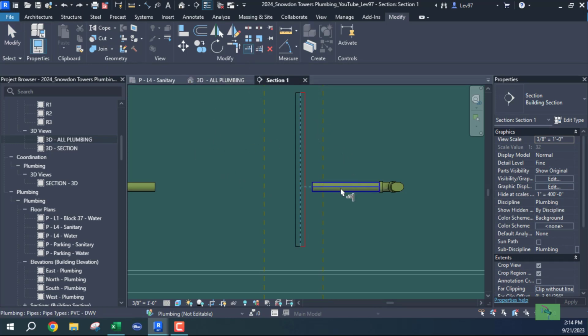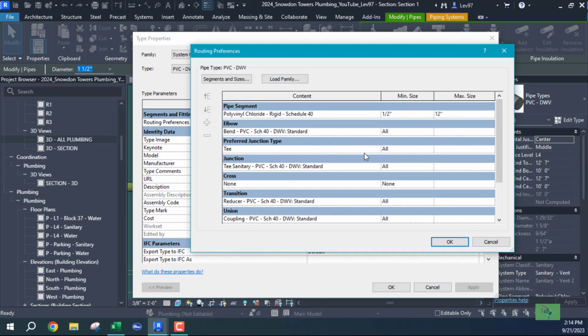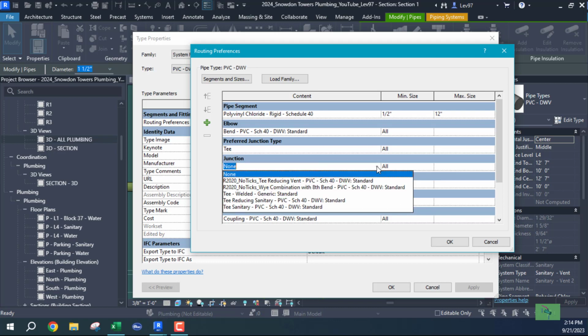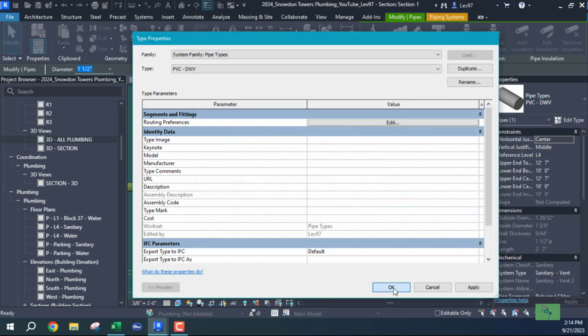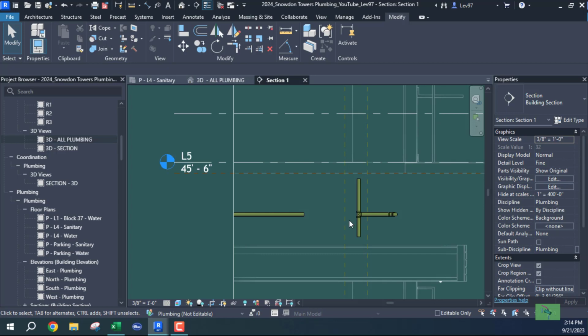Nope, that's not the right fitting. Undo. Let's go back and look at this preference again. T sanitary. I want T reducing vent. Yeah, T reducing vent, that's the fitting I want. Say okay. Now let's try this again.